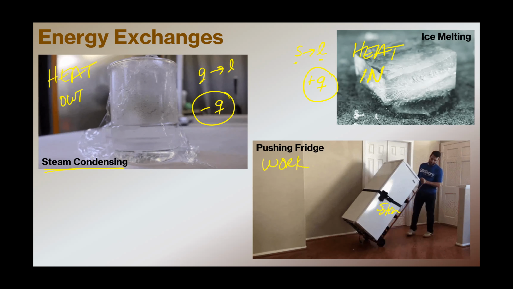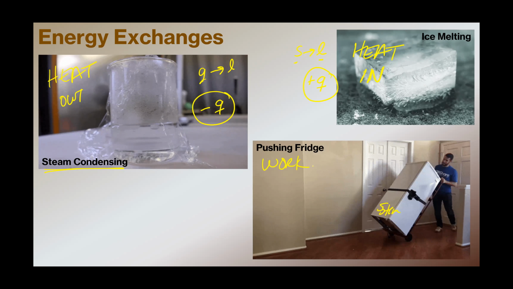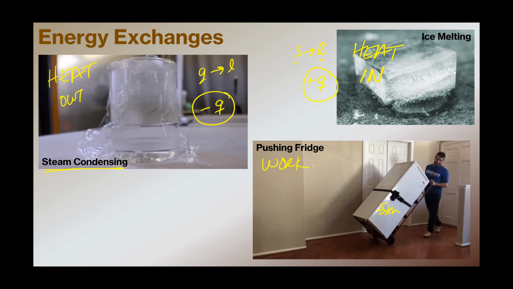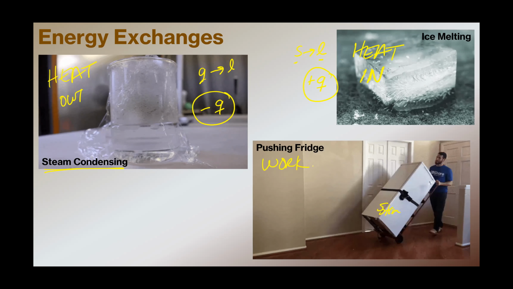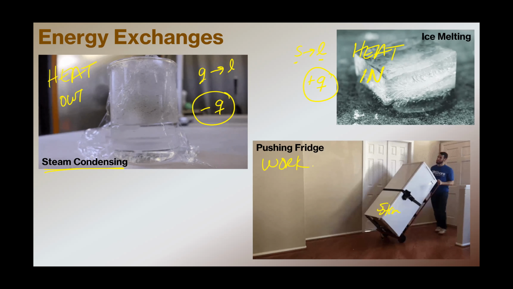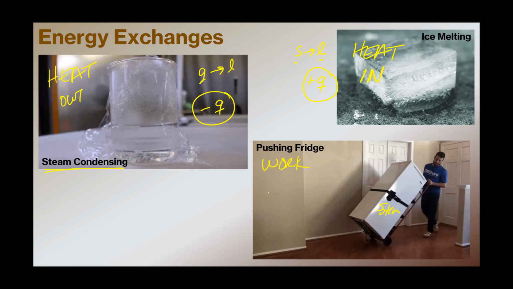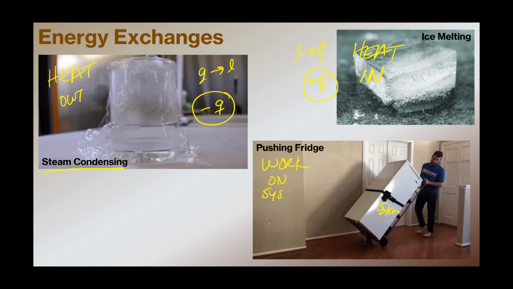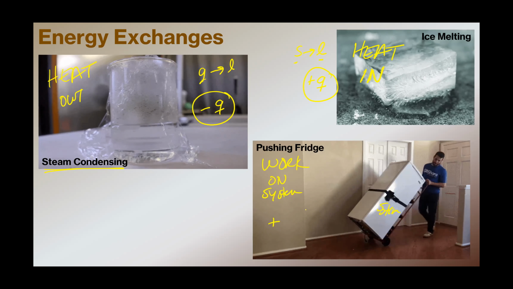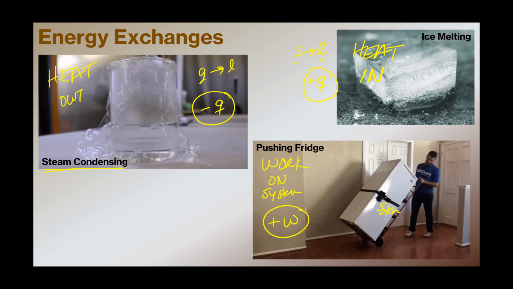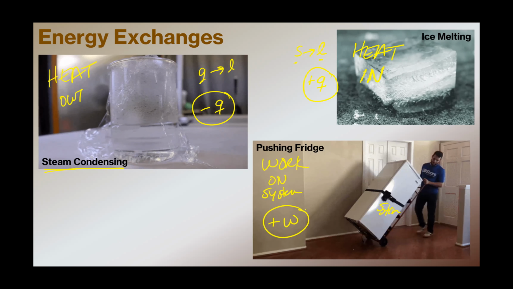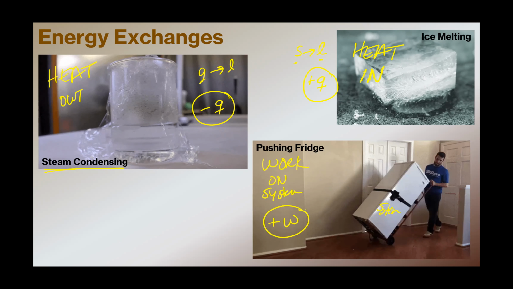He's applying a force through a distance, so that's work. Since the system is being worked upon, work is being done on the system, so this is positive work. Work is a little bit harder to see, but we can work our way through it.